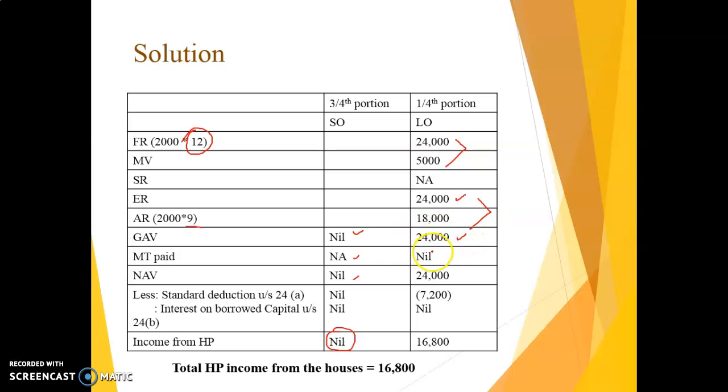Then empty rent paid, again it was due, so it is not allowed to be reduced. So NAV is 24,000. Then standard deduction at the rate of 30% is allowed. So this is your taxable income from house property for this house: 16,800.